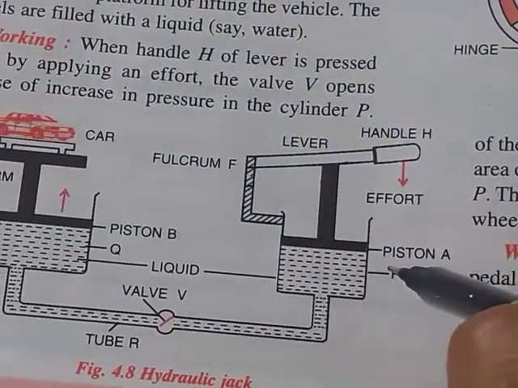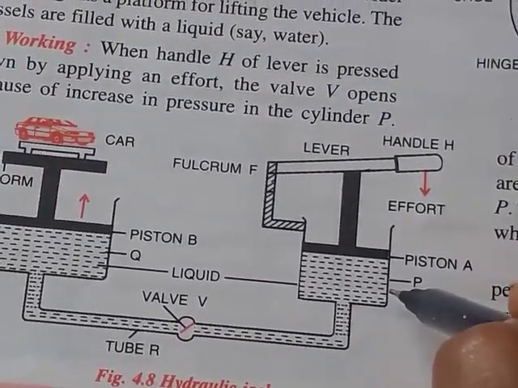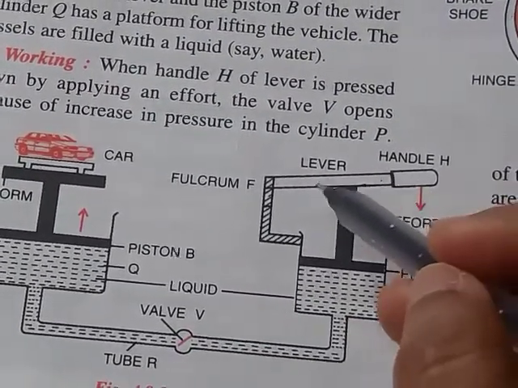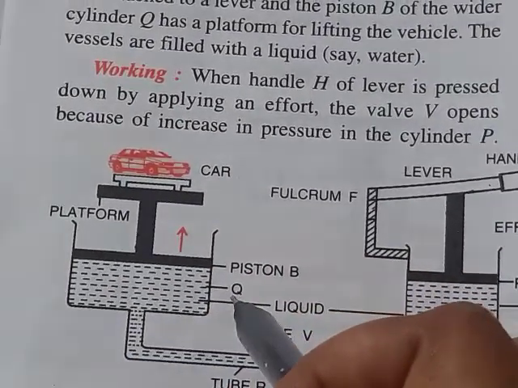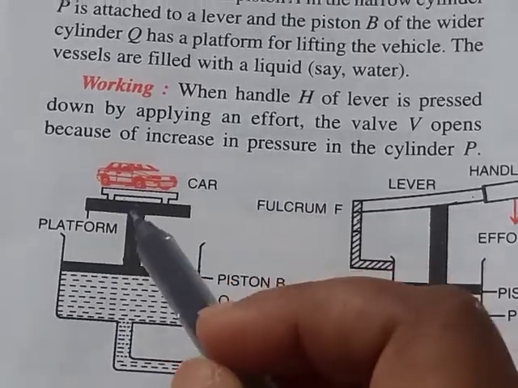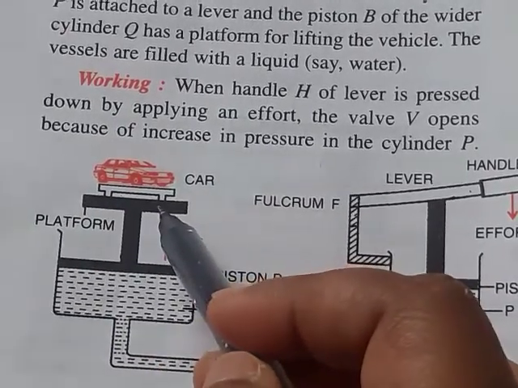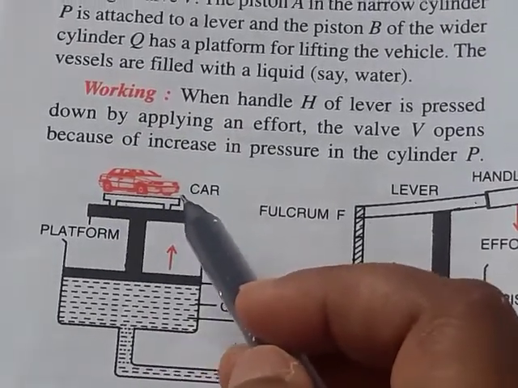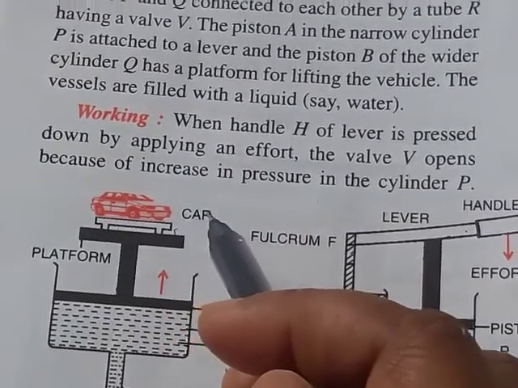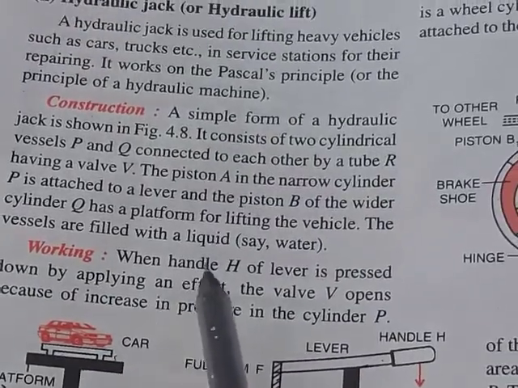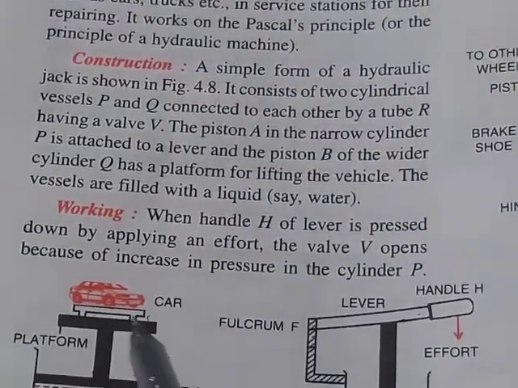The piston A at the mouth of the narrower cylinder is connected with the lever, and the piston B of the wider cylinder is connected with a platform above which we can put any heavy vehicle like cars or trucks.